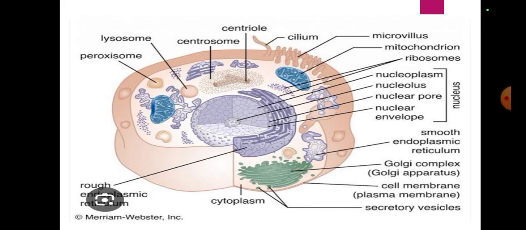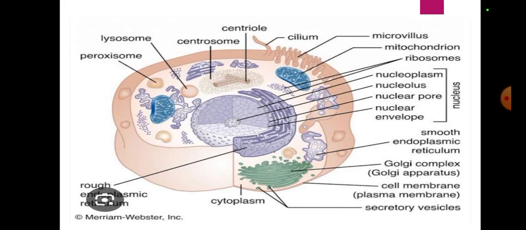Let me tell you about the Golgi apparatus. It's also known as Golgi bodies. Its second name is Golgi bodies. It's present in both plant and animal cells. You can observe it in both. It's involved with the processing and packaging of proteins, like the waste material that's made in ribosomes. It's packed here.